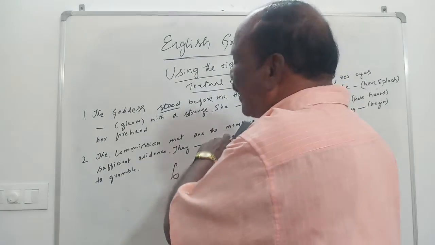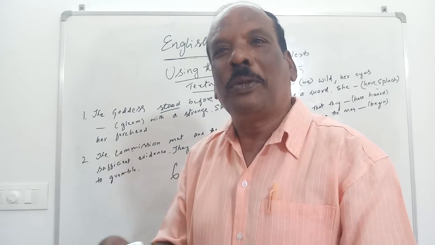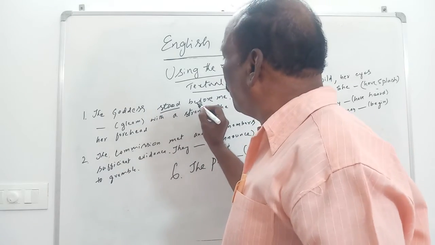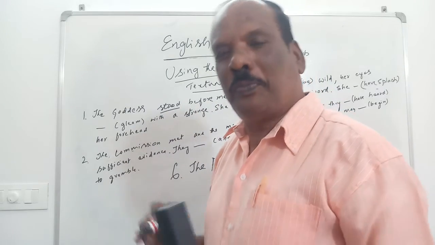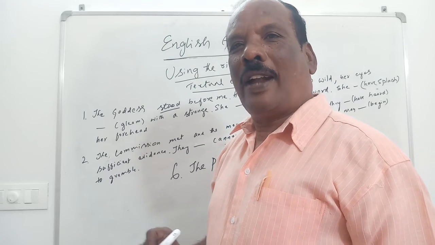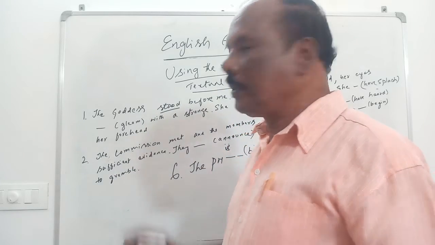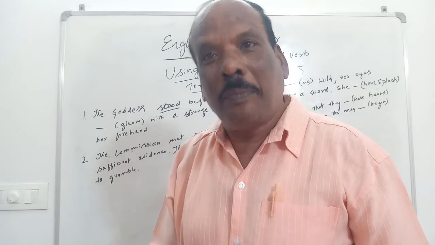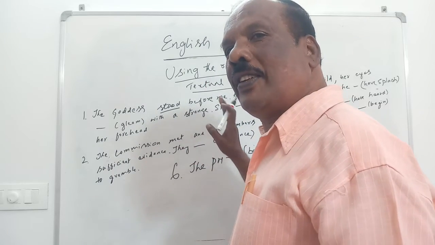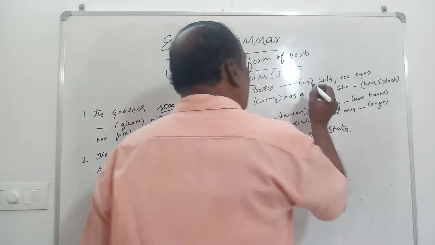So make other verbs that are given in the bracket and convert them into past tense form of verbs. Okay, please understand. You search for any other verb that you find in this exercise, and then according to that you have to change. Here we have searched a verb that is stood. Stood is a verb that is in past tense. When the verb is in past tense, you make all other verbs into past tense form.